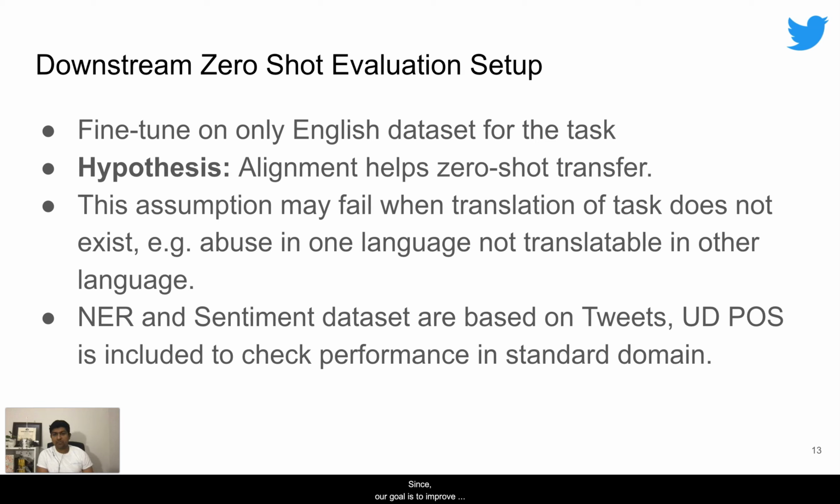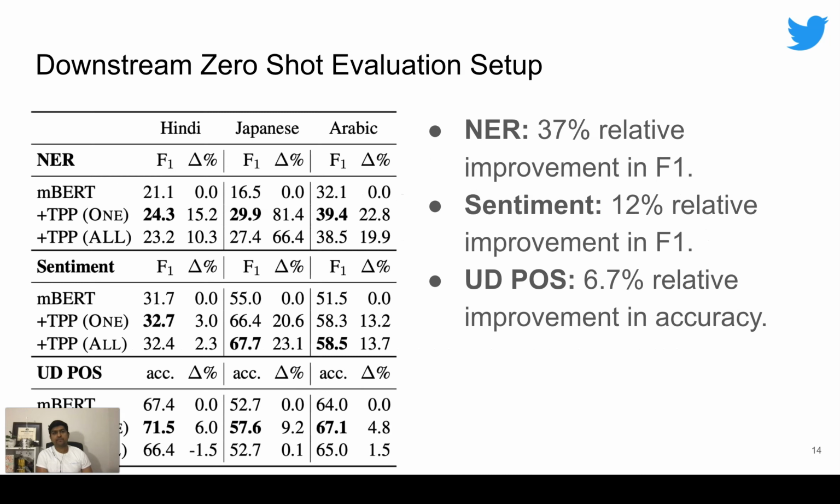Since our goal is to improve performance on social media datasets, we consider NER and sentiment datasets based on social media data. We also add a non-social media corpus from universal dependencies part of speech tagging to assess performance in a standard domain. Experiments reveal that aligning models via TPP improves zero-shot transfer significantly across tasks and languages. The biggest improvement is for NER, which was our original motivation for considering alignment.